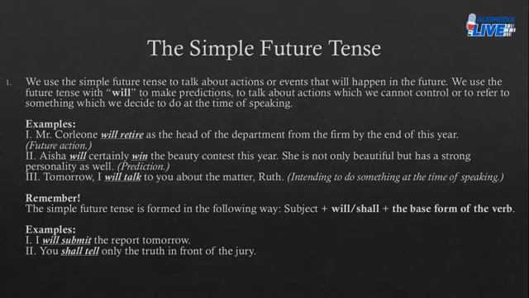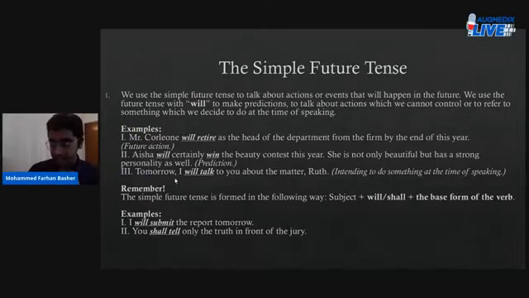Okay? All right. Remember, the simple future tense is formed in the following way. Subject, then you put either will or shall, and then you put the base form of the verb, of the action that you want to do, or the event that you're expecting in the future. Such as, I will submit the report tomorrow. You shall tell only the truth in front of the jury. Are we clear? Hope so. Moving on to the next slide.